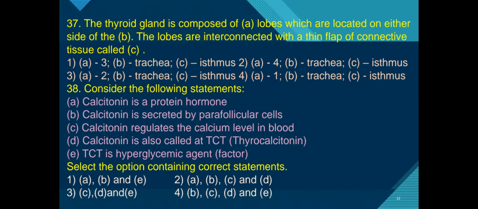Thyroid gland is composed of dash lobes which are located on either side of dash. The lobes are interconnected with a thin flap of connective tissue called.